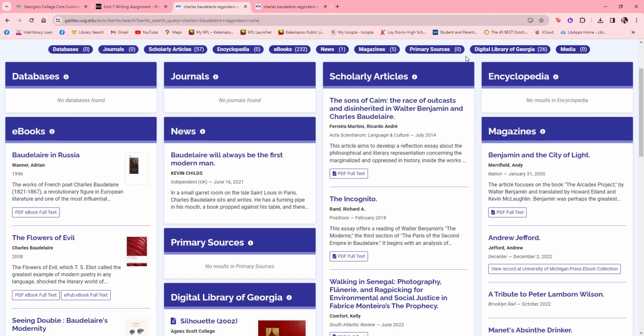So the first thing that I notice, my eye always goes to the scholarly articles first. This one, The Sons of Cain, The Race of Outcasts and Disinherited, and Walter Benjamin and Charles Baudelaire. So even though this is a comparative essay about another author that we didn't read, there still might be some good in this article. And the key words that tell me that are outcast and disinherited, because those relate to themes that we have talked about this semester. So I think this would be a promising article if it talks about outcasts and disinherited in the Ragpickers' Wine.